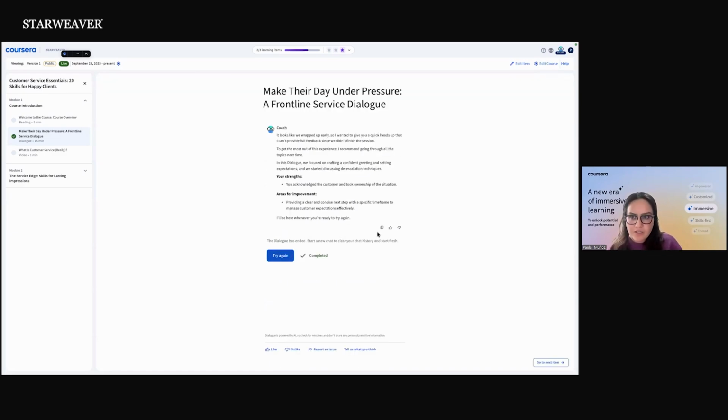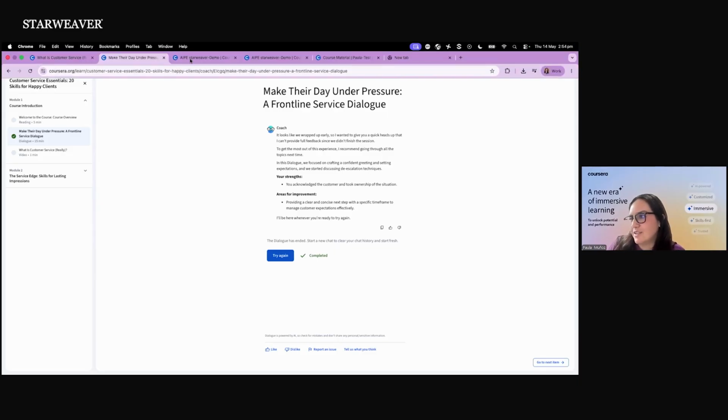This is the main part of the dialogue, that it will provide feedback for you to see where you can do better. You can also try again. You can change the response that you had, because again, the idea of these types of features is for you to practice what you've learned. And finally, I know this is a little bit fast, but we have to move here.